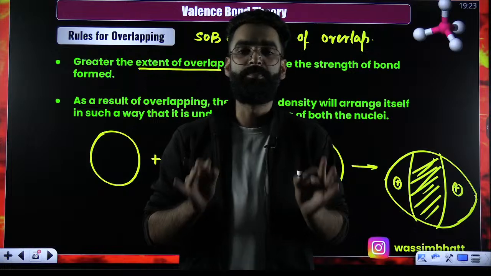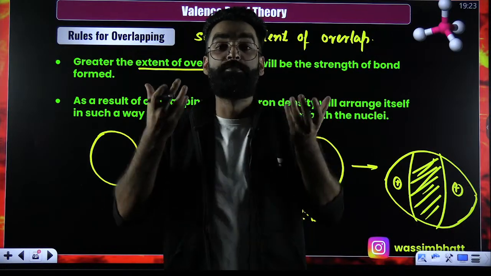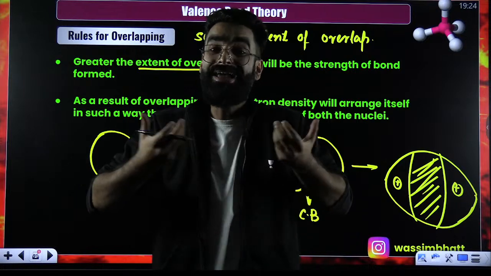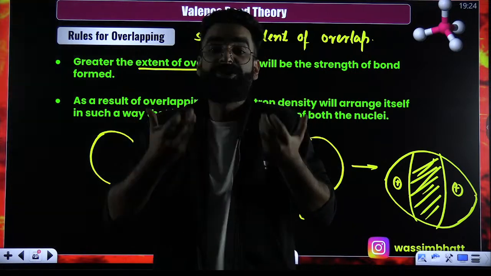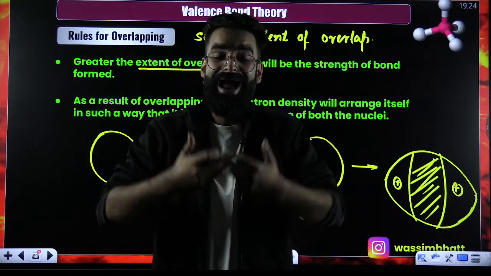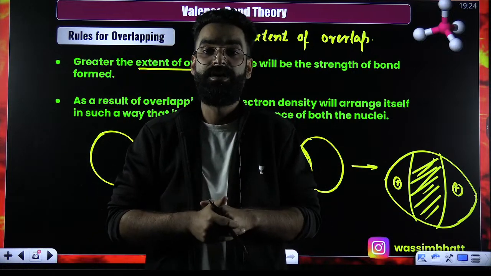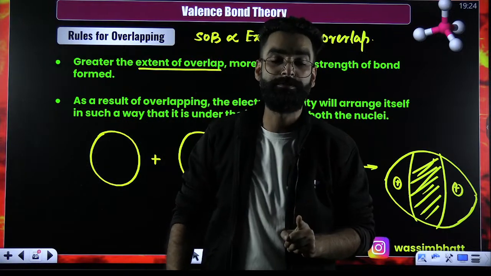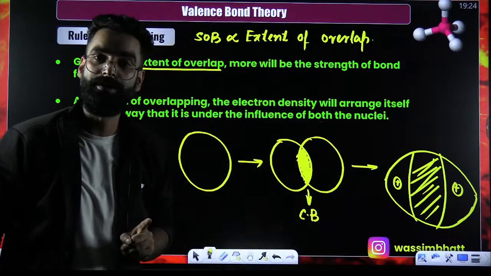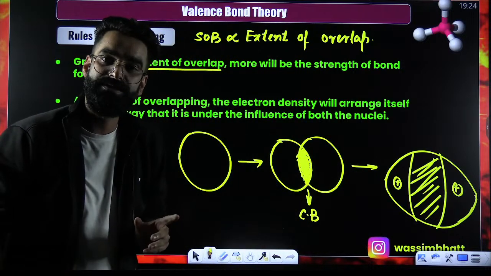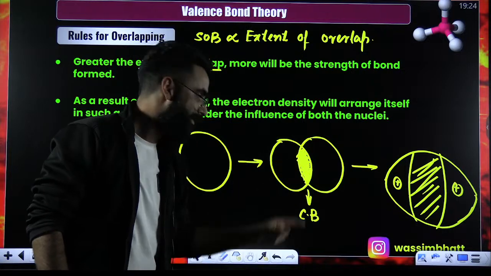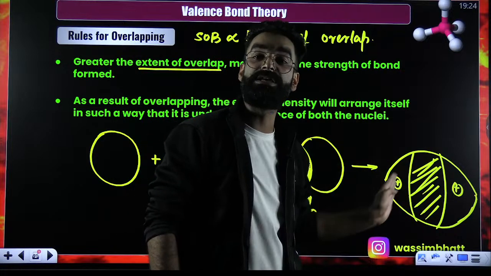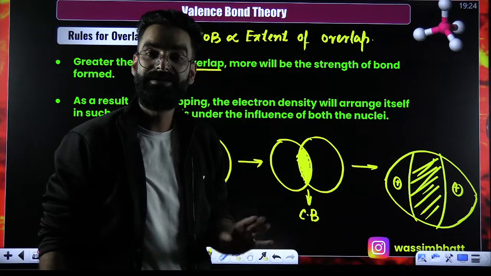In order to form the covalent bond, the atomic orbitals of the bonding atoms should approach each other, they should come closer. Why should they come closer? Then only their atomic orbitals will merge into each other, and merging of electron clouds leads to the formation of a covalent bond. And my dear students, once this merging is done, the electron density arranges itself in such a way that it comes under the influence of both the nuclei.